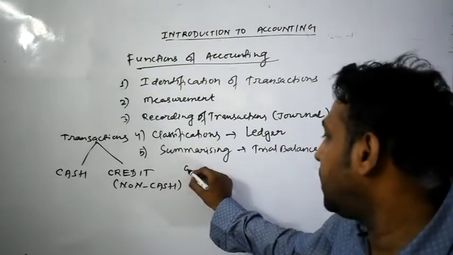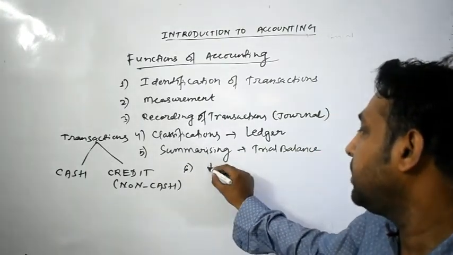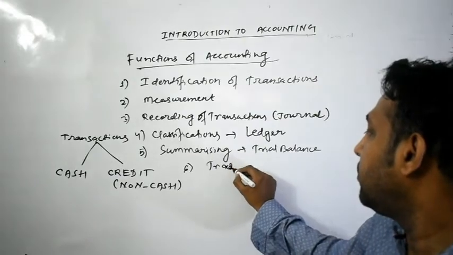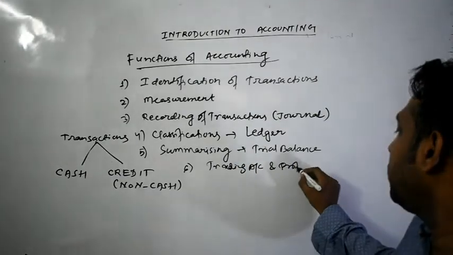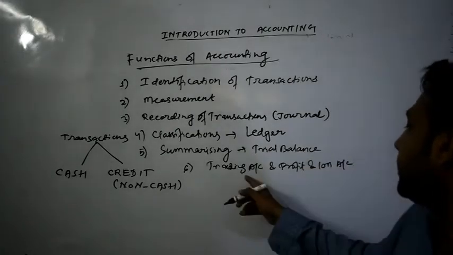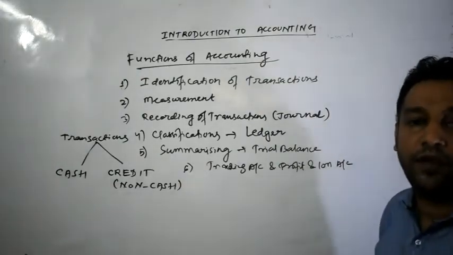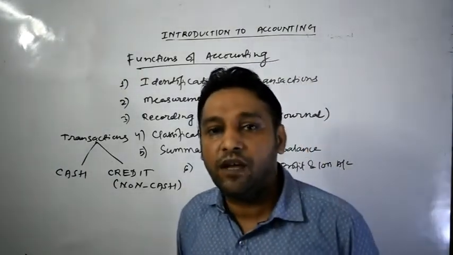And after summarizing, what we have to do? We are required to prepare trading account and profit and loss account. Why we are preparing? To calculate the net profit or net loss of the business.